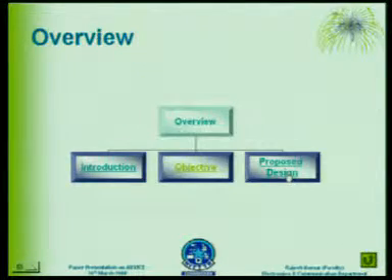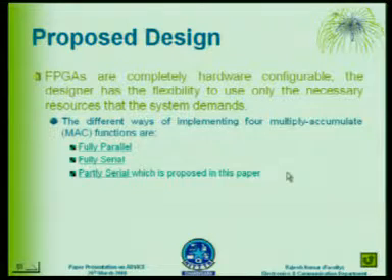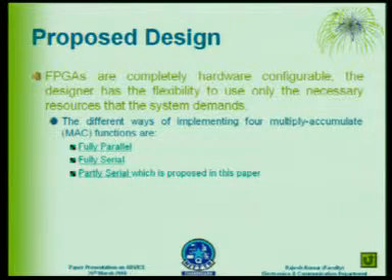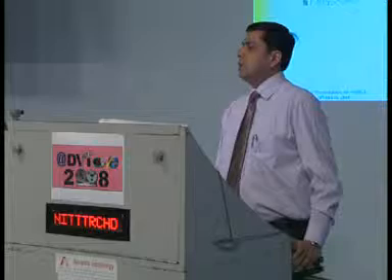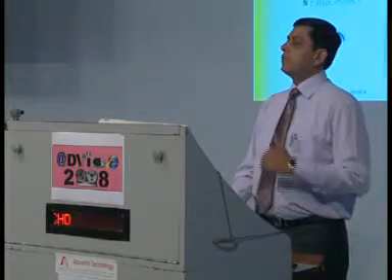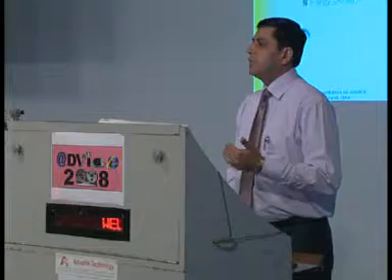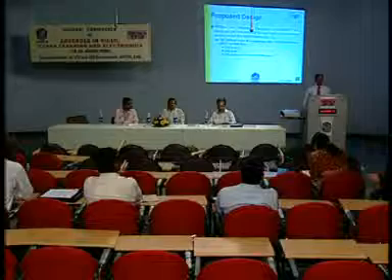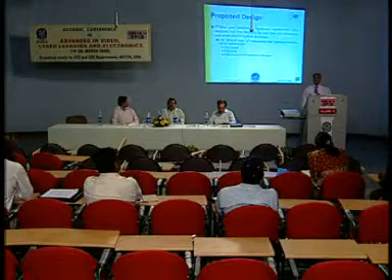Basically, there are three architectures in which we can design this FIR filter. One is fully parallel, where suppose we have 4 multipliers. So we will use 4 multipliers for 4 multiplier operations in our structure. And in fully serial, we will use only one multiplier, and we will use that multiplier to process the rest of the 4 multiplier operations.